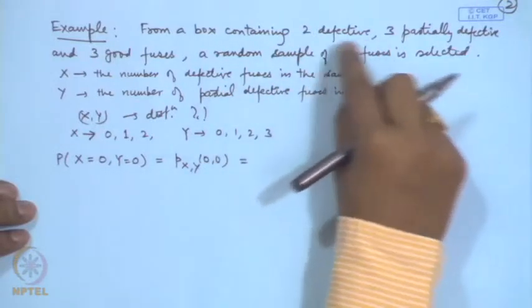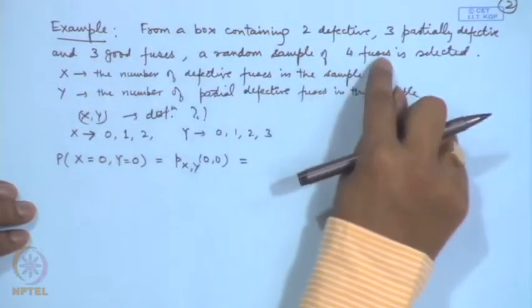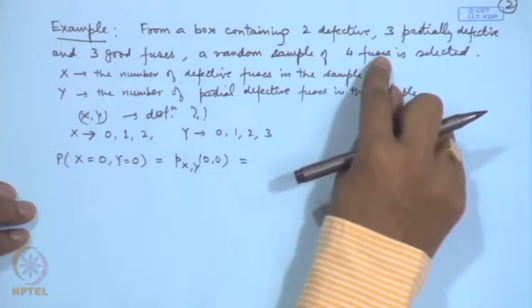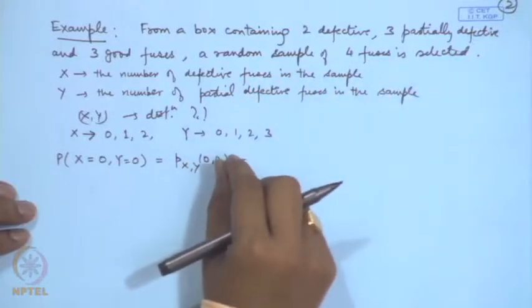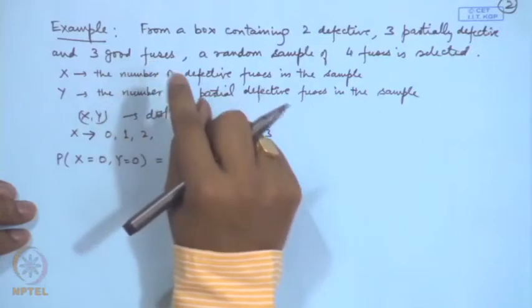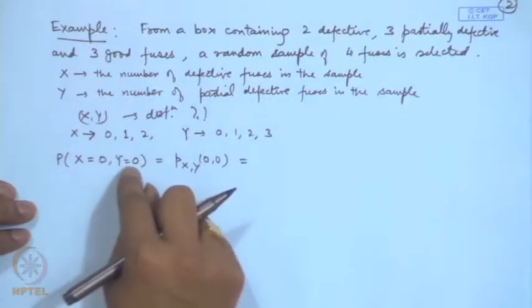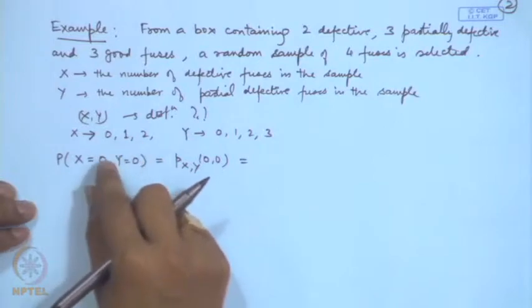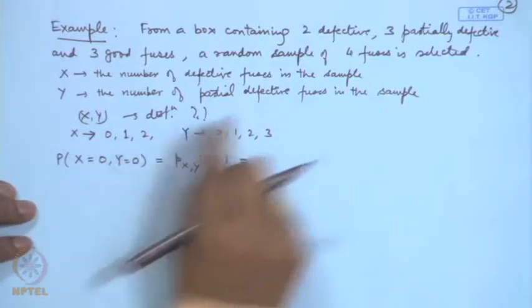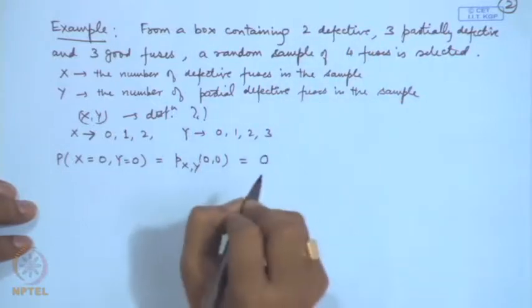Since the maximum number of good fuses is 3 and we are selecting 4 fuses, at least one will be either defective or partially defective. It is not possible that all of them are good, because X equal to 0, Y equal to 0 corresponds to the case when all the fuses selected in the sample are good, but that is not possible. So this probability is 0.